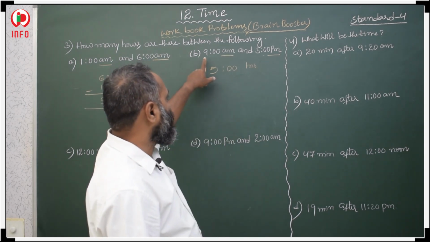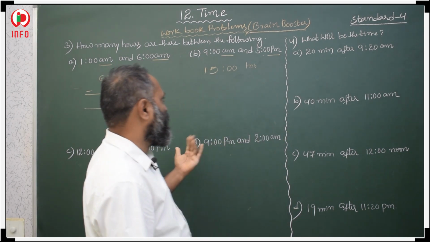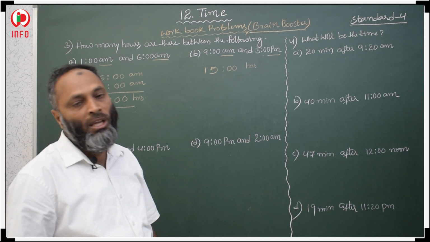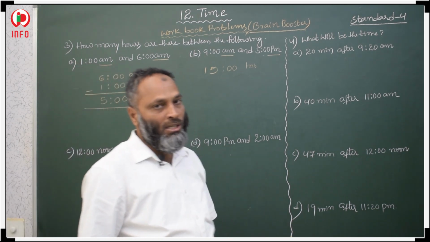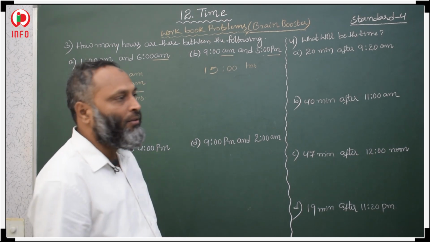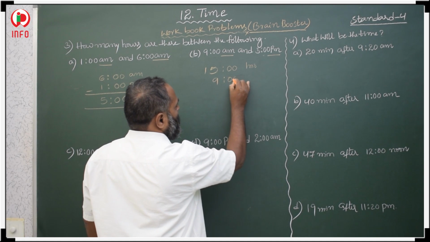Then 9 am. If it is in am, then we take it as it is. Only if pm is given, we add 12 to the hours, and that converts it into 24 hours. Then 9 hours.